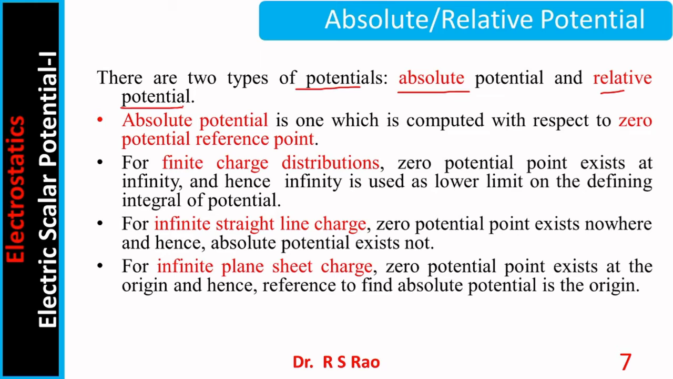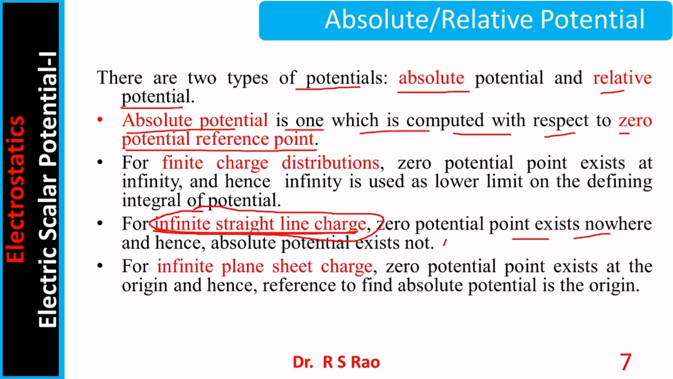What is absolute potential? Absolute potential is one which is computed with respect to a zero potential reference point. For finite charge distributions, the zero potential point exists at infinity, and hence infinity is used as the lower limit on the defining integral of potential. For an infinite straight line charge, a zero potential point exists nowhere, and hence absolute potential does not exist.